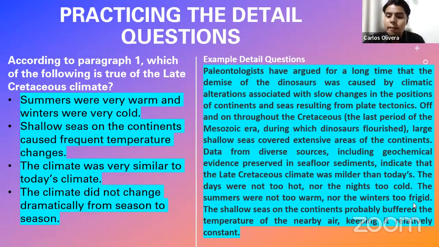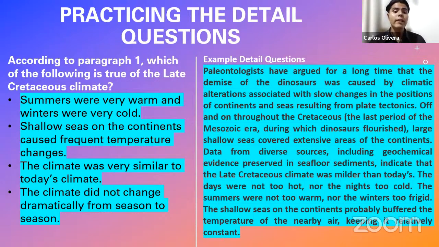As you can see, this is the correct answer. Why? Because it says here, the days were not too hot, nor the nights too cold. The summers were not too warm, nor the winters too frigid. So basically it's telling you the climate did not change dramatically from season to season, right? Because nothing was too warm, nor too cold. Nothing during the days was too hot, nor anything too frigid during the nights.